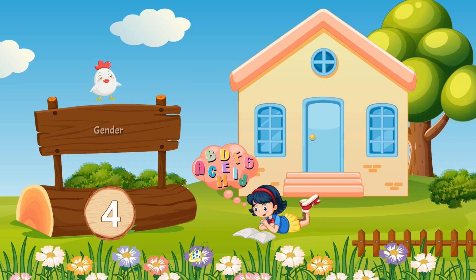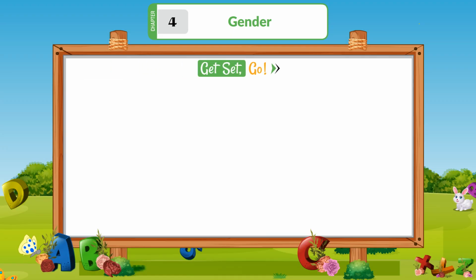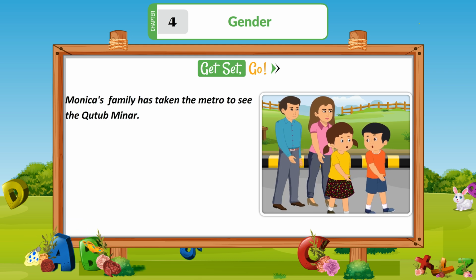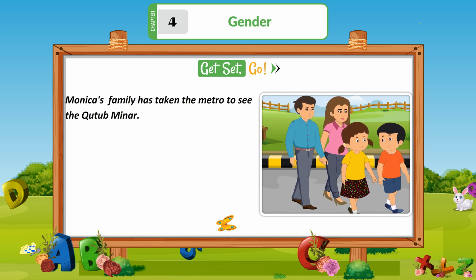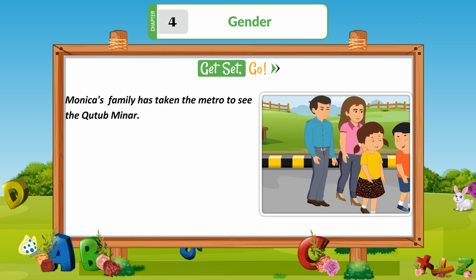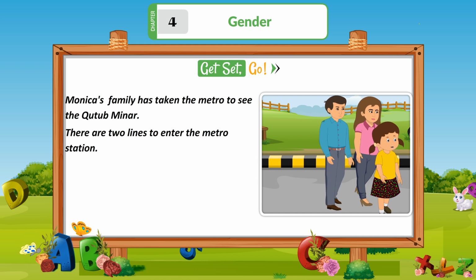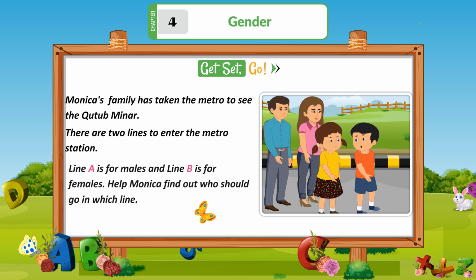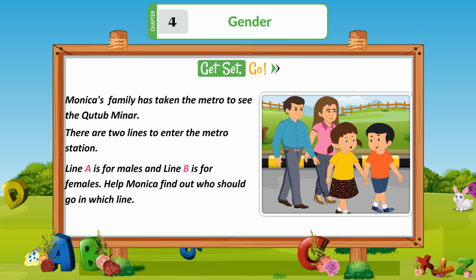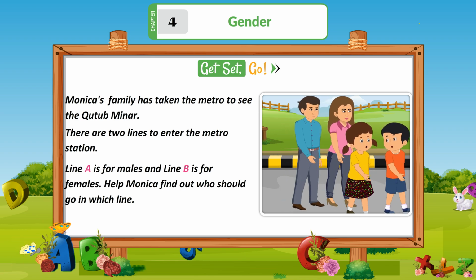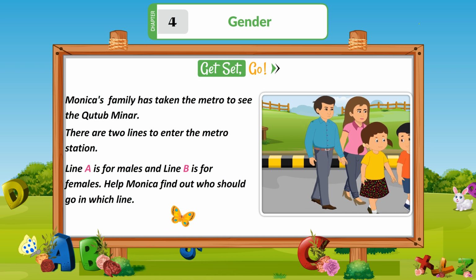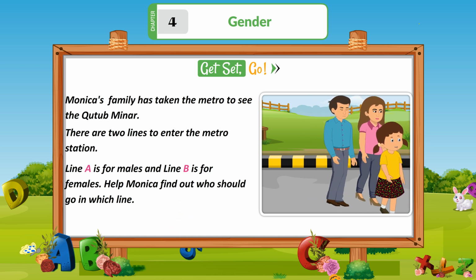Chapter 4: Gender. Get Set Go. Monica's family has taken the metro to see the Qutub Minar. There are two lines to enter the metro station. Line A is for males and line B is for females. Help Monica find out who should go in which line.